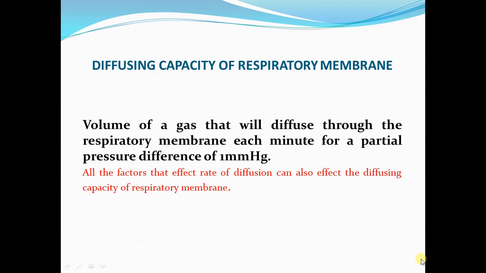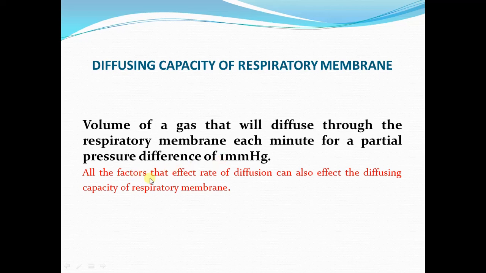Diffusing capacity is the volume of a gas that will diffuse across the respiratory membrane in 1 minute for a partial pressure difference of 1 millimeter of mercury. This is the definition of the diffusing capacity of the respiratory membrane.